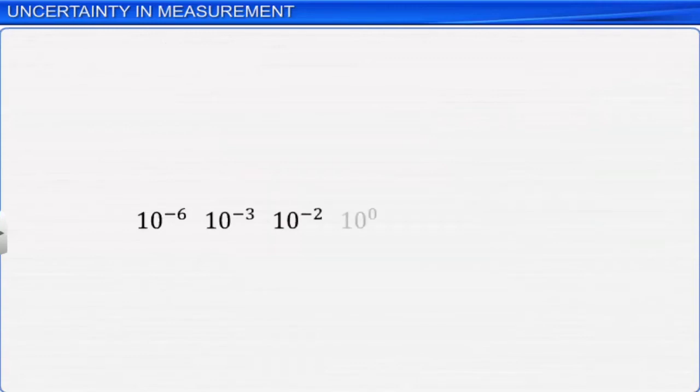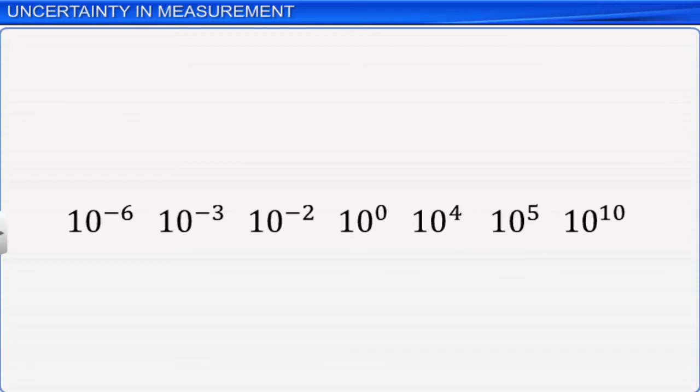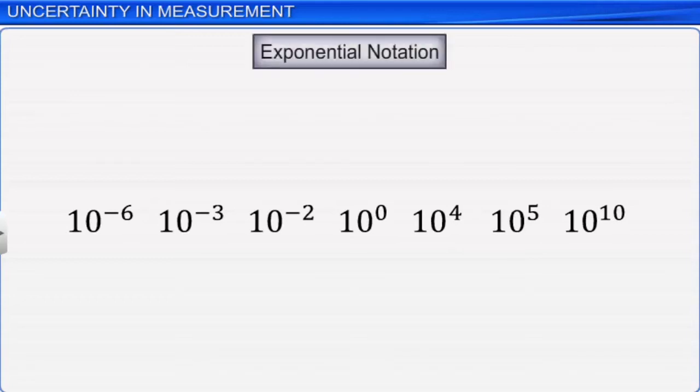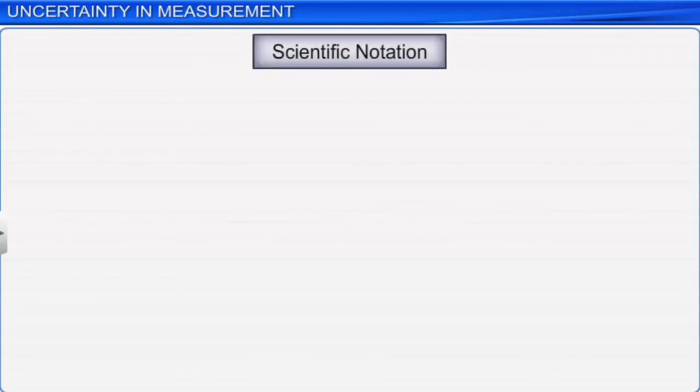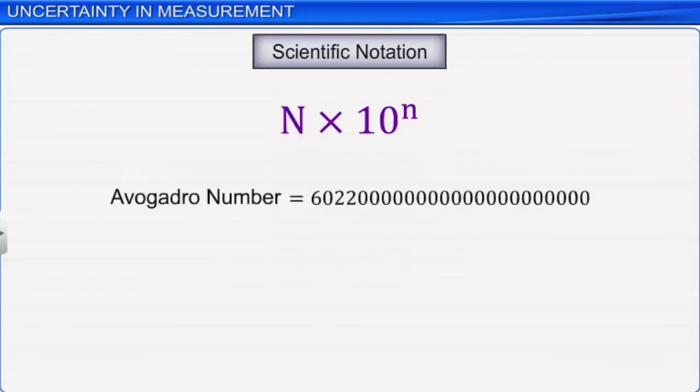To overcome this problem, chemists started writing large numbers using scientific notation, also known as exponential notation. In scientific notation, any number can be represented as N multiplied by 10 to the power of n, where lowercase n is an exponent having positive or negative values, and uppercase N is a coefficient that can vary between 1 and 10. Thus, we can write Avogadro number in the exponential form as 6.022 multiplied by 10 raised to the power of 23.